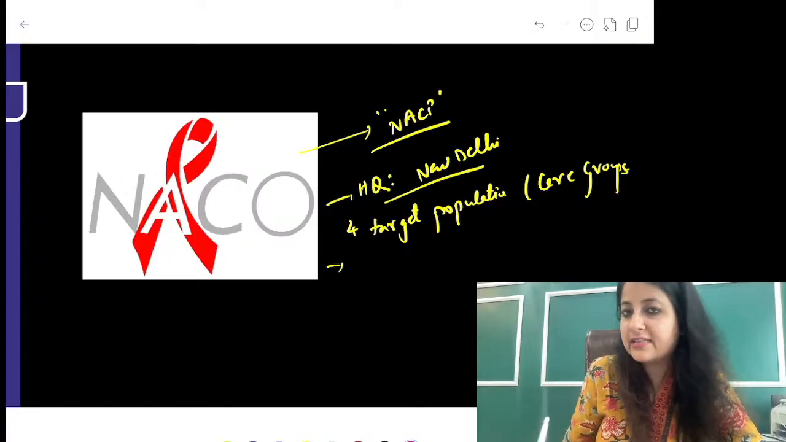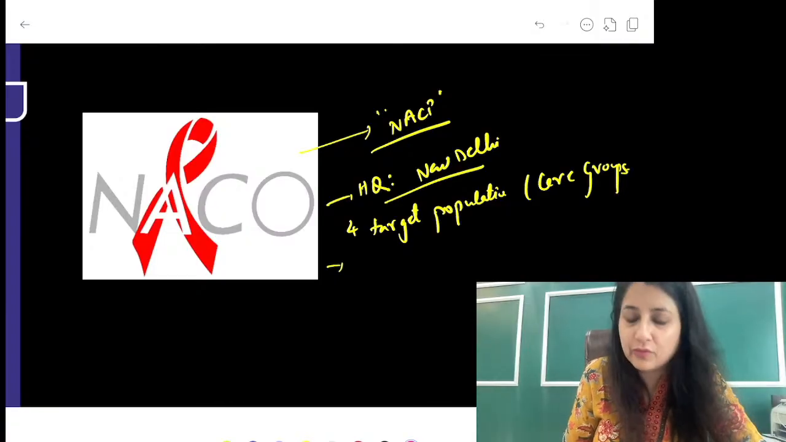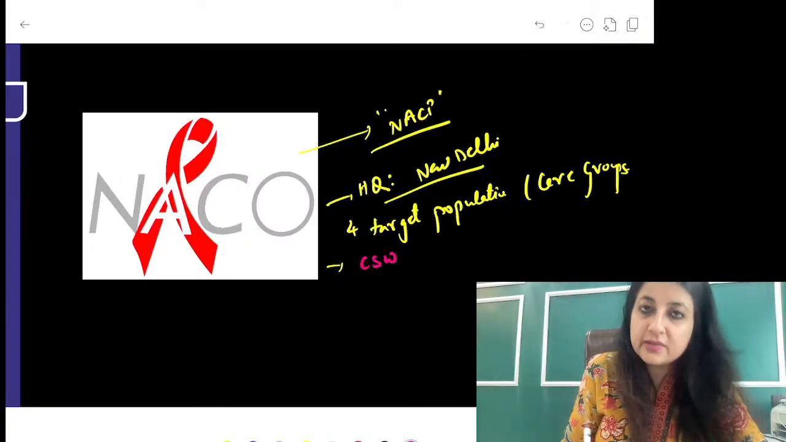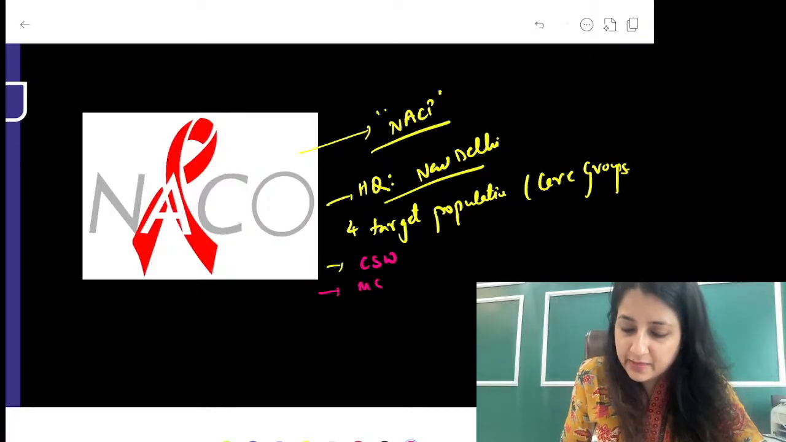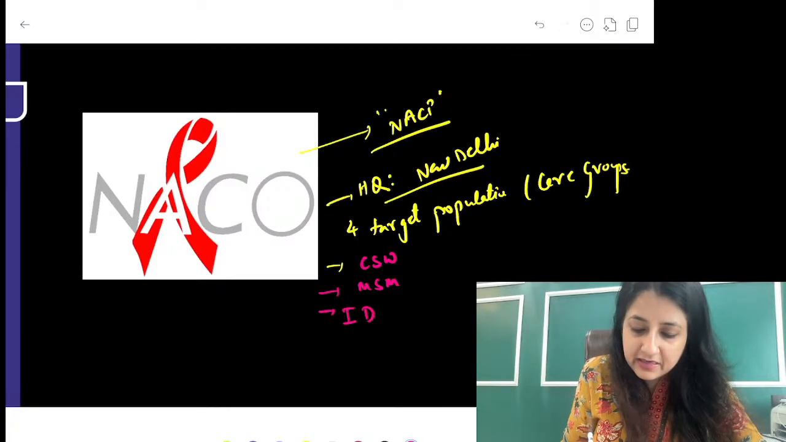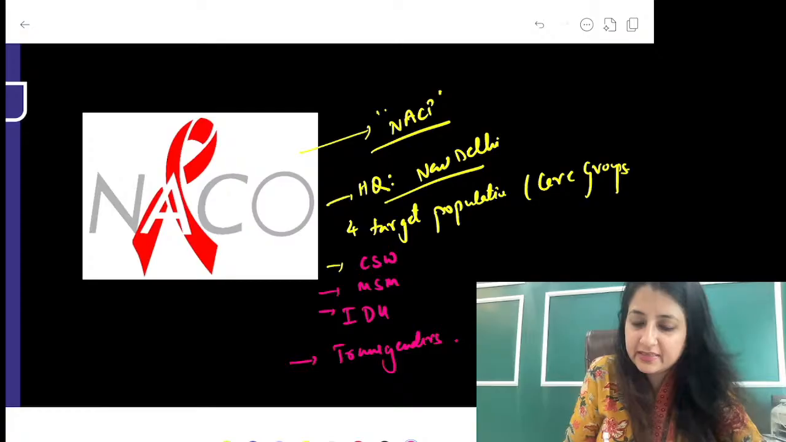Number 1, which was asked in the latest NICT exam also. Number 1, commercial sex workers. Number 2, men having sex with men. Number 3, injectable drug users. And number 4, transgenders. Don't forget these 4 groups.